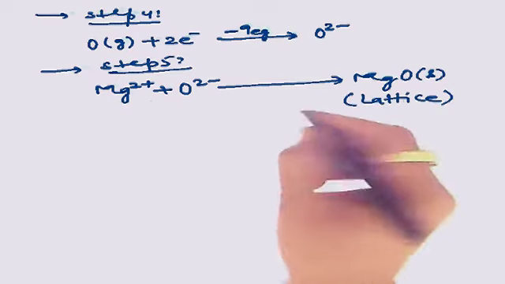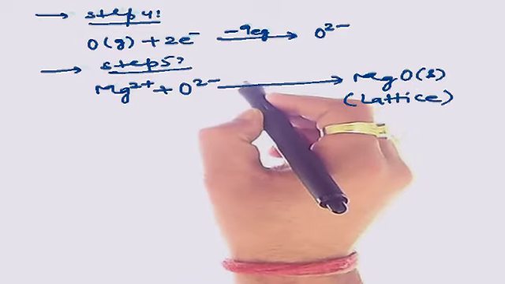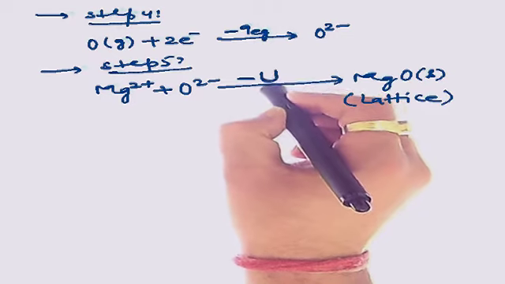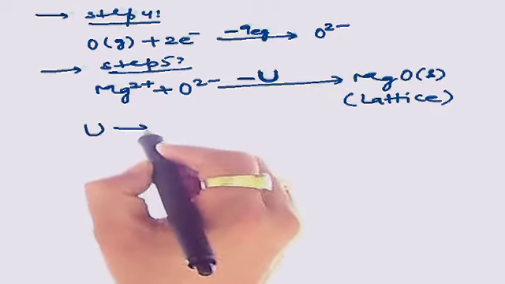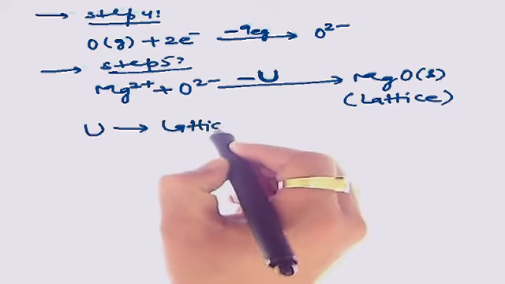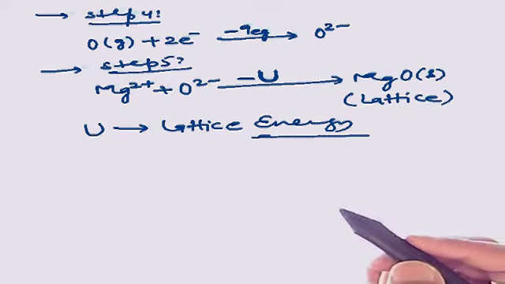Here, during the formation of this lattice, there will be loss of energy, and that energy will be called lattice energy. Now we have to determine this lattice energy through the Born-Haber cycle. So let's come to know what the Born-Haber cycle means.